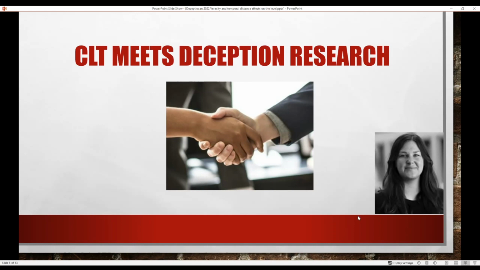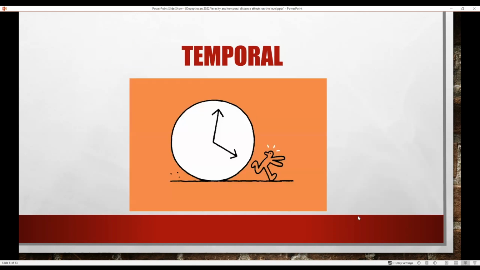So we could think about getting more cues to deception from measures that are already in use in construal level theory. And the other thing that construal level theory brings to us is it says, well, it's not just that the veracity of something or the likelihood of something affects how specific or how detailed people are. It's also when that event is going to occur.